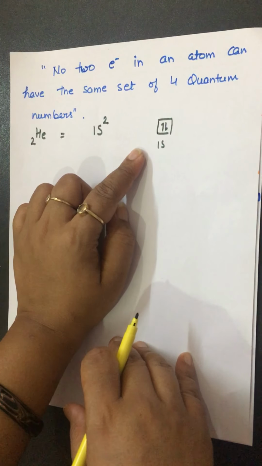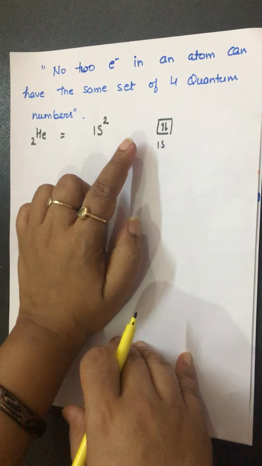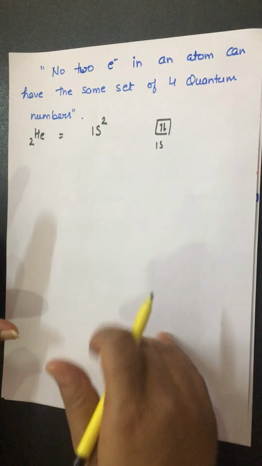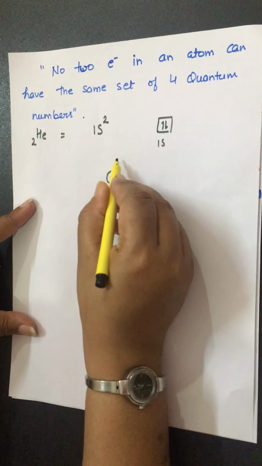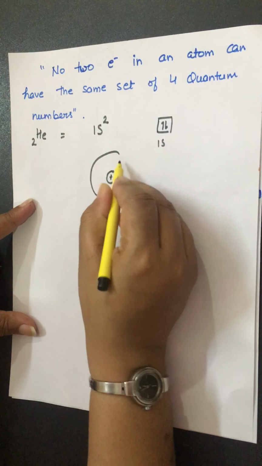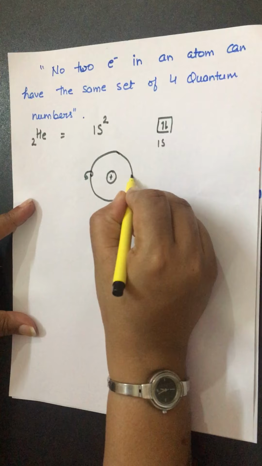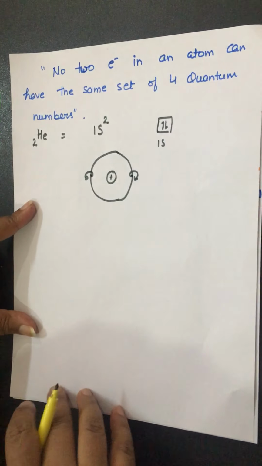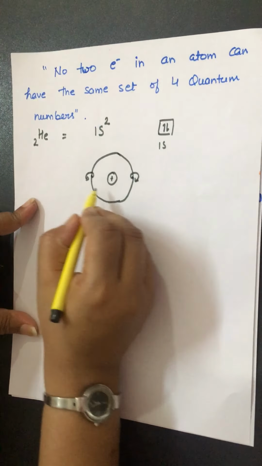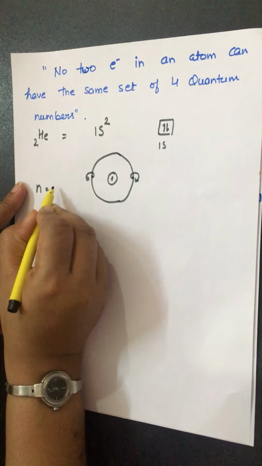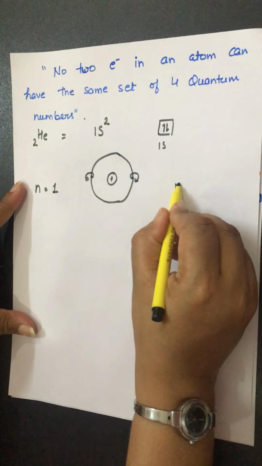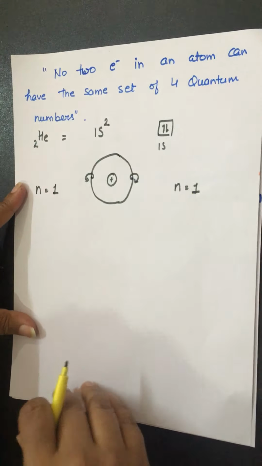Now I will apply all 4 quantum numbers to these 2 electrons. Suppose these 2 electrons are in the first shell, one in this direction and another in this direction. First shell means n value is 1 for both electrons. The n value will remain the same.